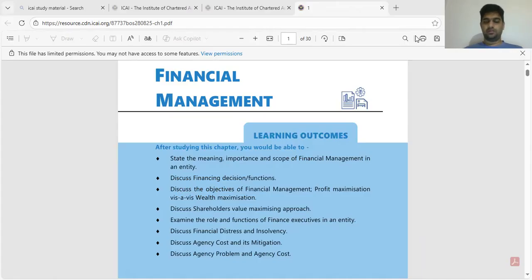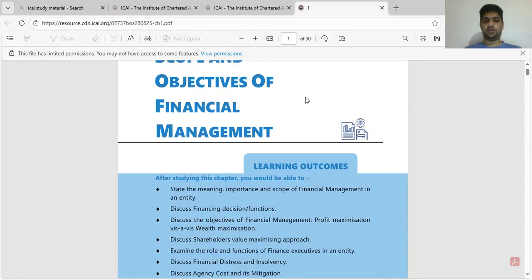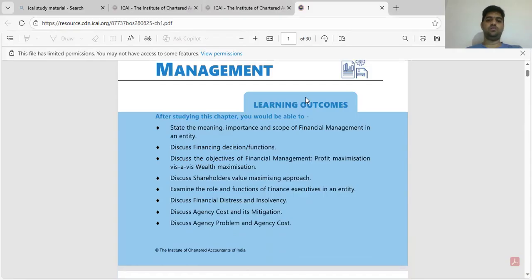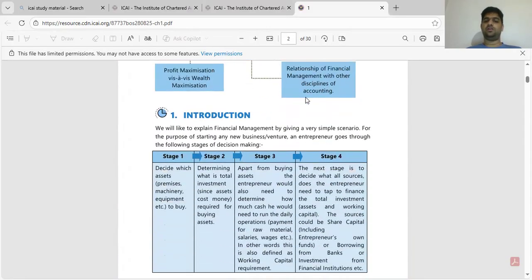So, the first chapter in intermediate financial management is scope and objective of financial management. On the first page, they mention what we learn from this. I will cover this after completing the chapter. I will be going based upon the institute provided study material, and I will also solve the problems that have been provided from the institute provided study material only. So that is what I want to tell.